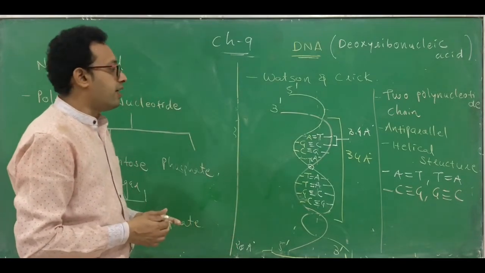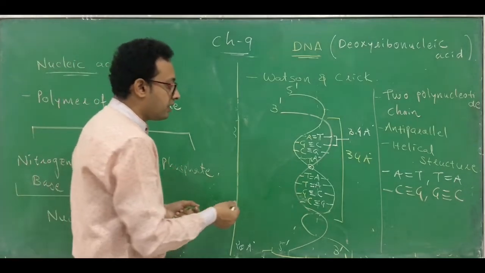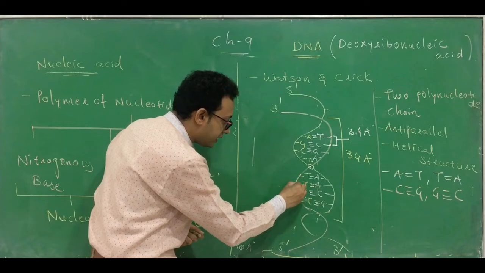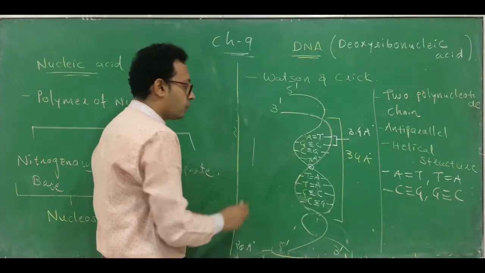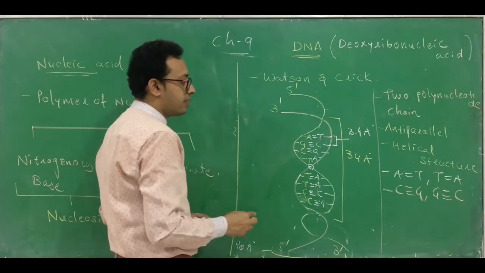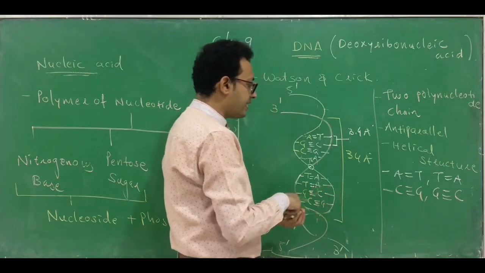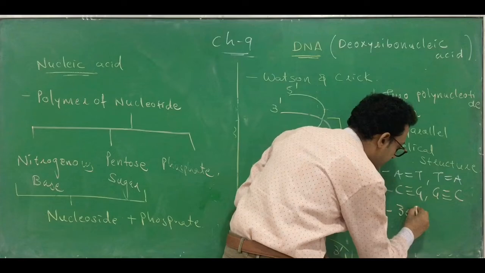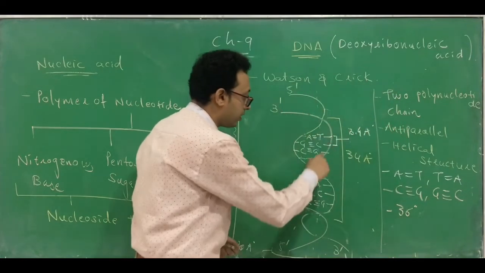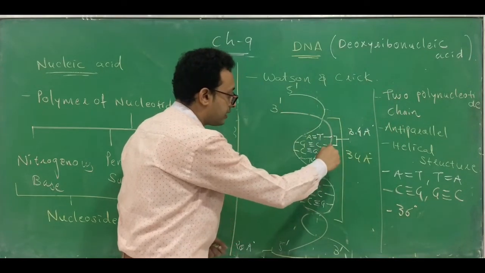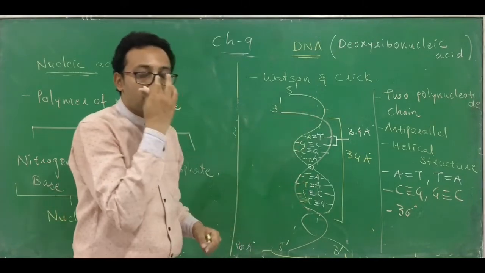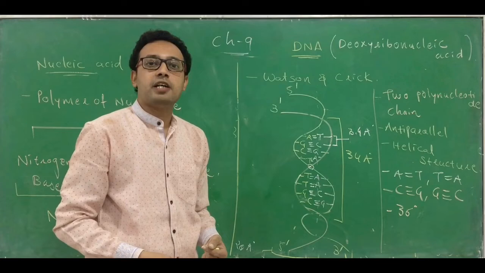Okay, clear? Apart from that, you should also know that there is a formation of an angle. It is not straight like this. It is an angle, see, this is the angle which is going to be formed. So what is the angle formed between subsequent nitrogenous base pairs? Here the angle is 36 degree. 36 into 10, because you know that 10 nitrogenous base pairs are present in one helix.